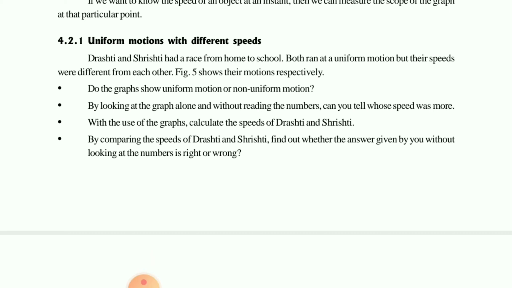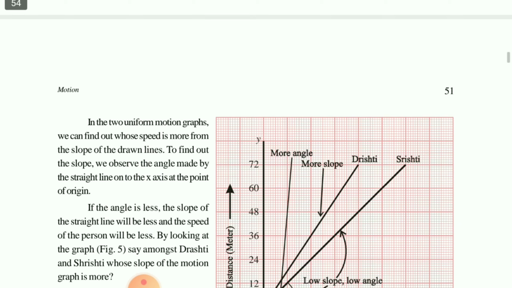Today we will continue further, as you had studied about uniform motion in the last class, and we had seen that one straight line had been mentioned there. That straight line proves that it is a uniform motion graph. Now we will see, children, how uniform motion at different speeds can be drawn in a graph.